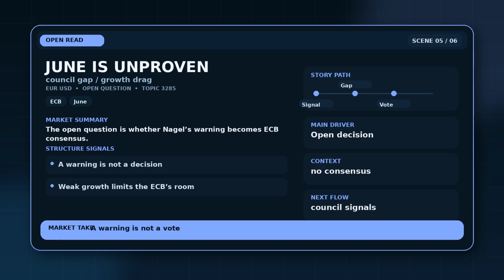That does not make the story smaller. It makes it cleaner because the unresolved detail is exactly where risk can be misread.